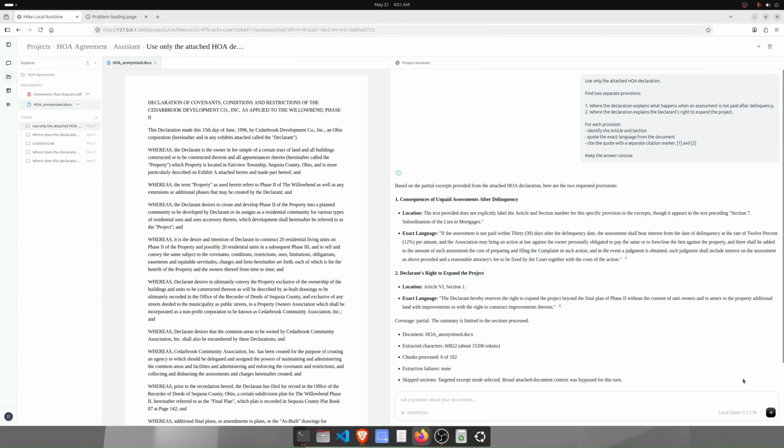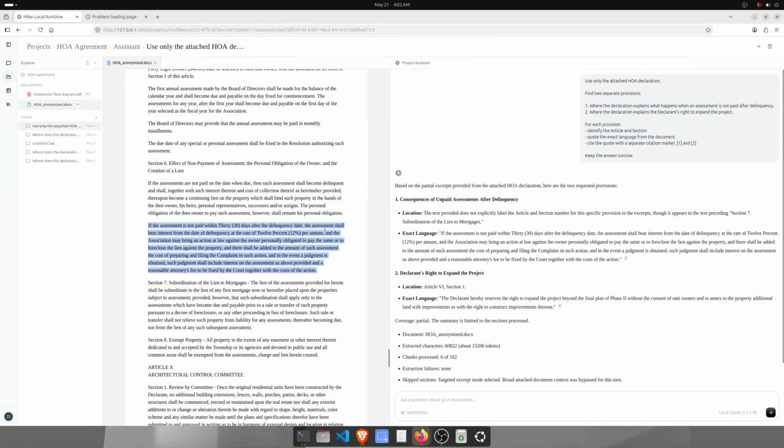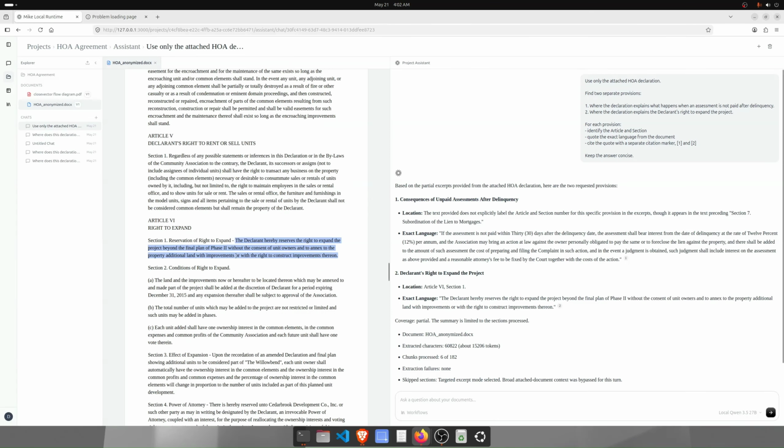We can see we're still running here. And then we get to the end, and we've got our two different citations, our two different pills. Here's number one, and that takes us to the first site. And then we can click on number two, and that takes us to the second site. And now you can sit here and talk to your document.